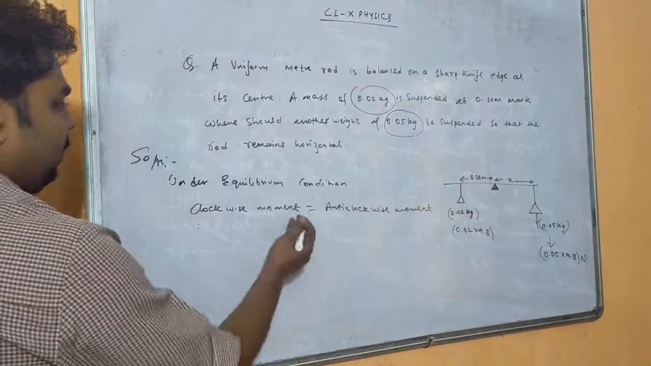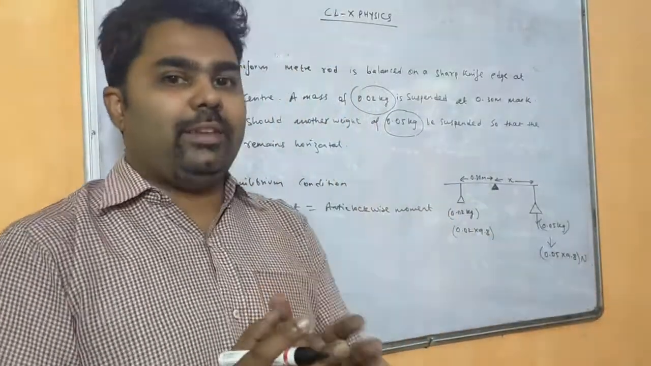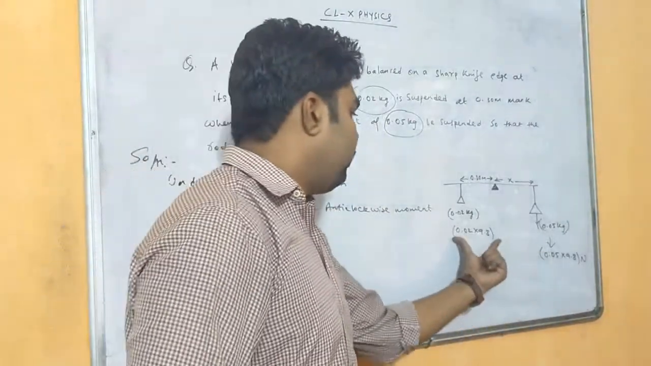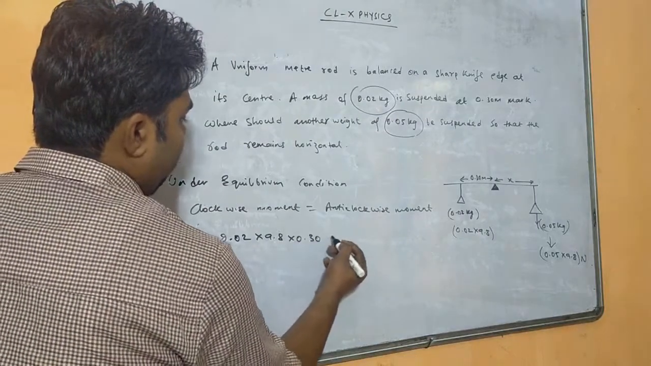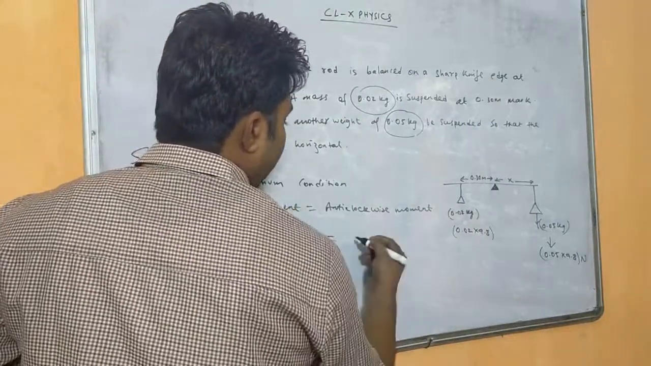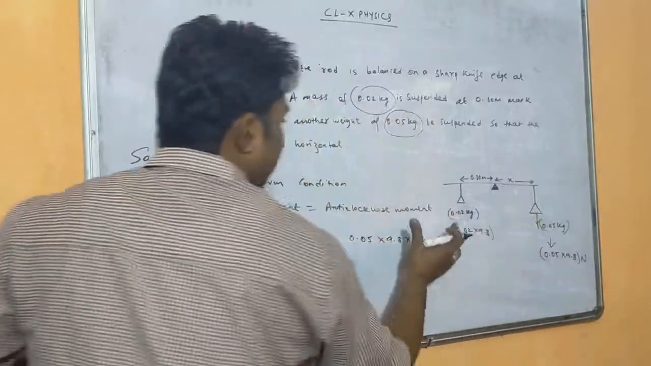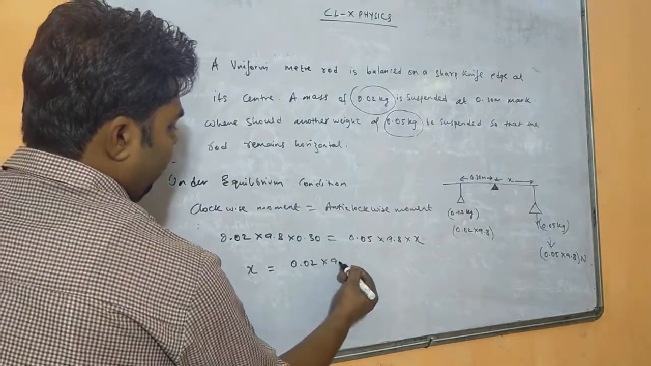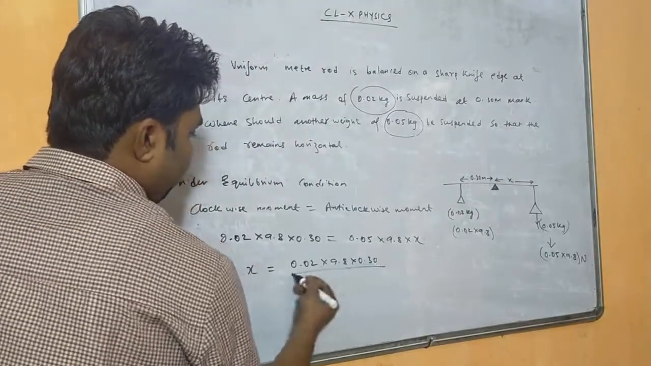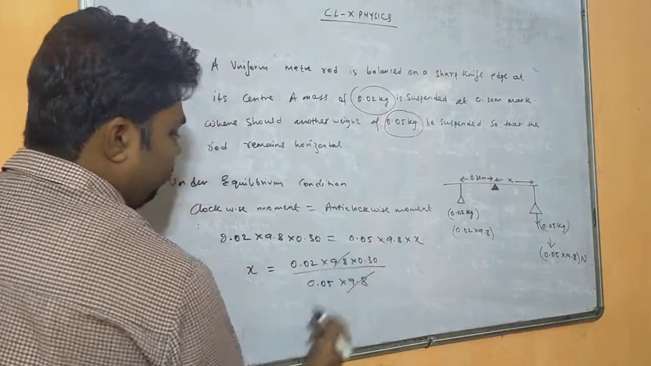So clockwise moment equals anti-clockwise moment. Now moment of force, that is torque, F into D. So what is the force here? 0.02 into 9.8 into 0.30 equals the anti-clockwise moment, that is 0.05 into 9.8 into x. X is the distance. That means force into distance equals force into distance. So x can be written as 0.02 into 9.8 into 0.30 divided by 0.05 into 9.8. So 9.8 and 9.8 get cancelled.